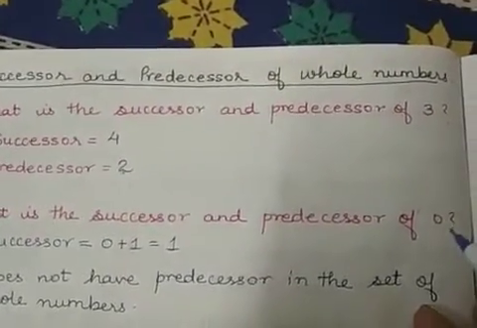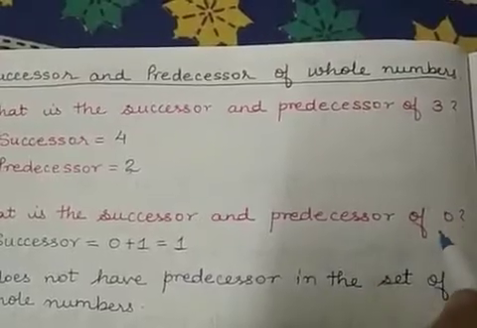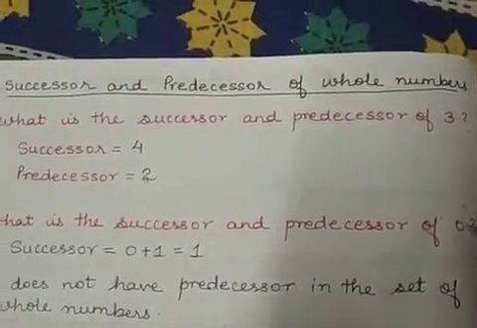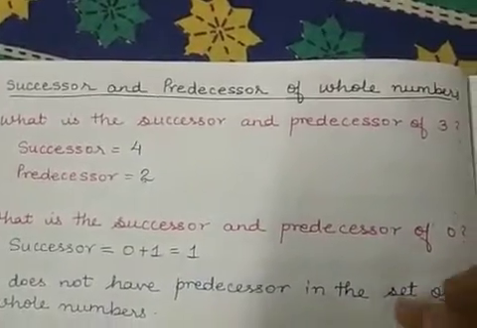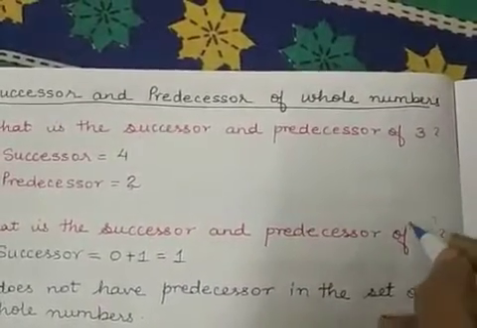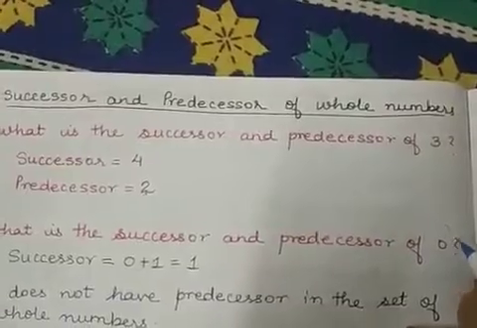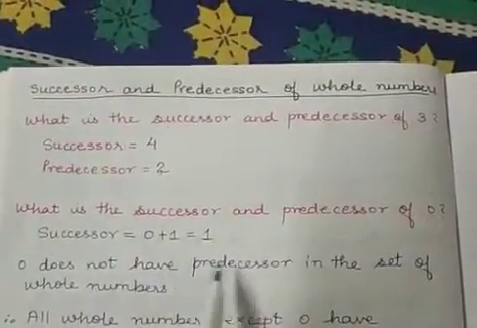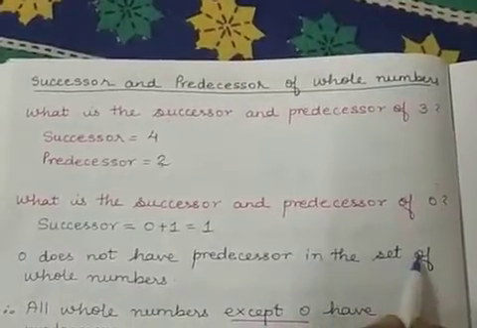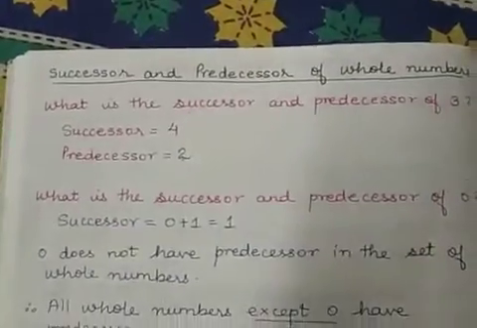So far, whatever numbers you have studied, you know that 0 is the smallest whole number. So you cannot find a whole number before 0. From this you can conclude that 0 does not have a predecessor in the set of whole numbers.